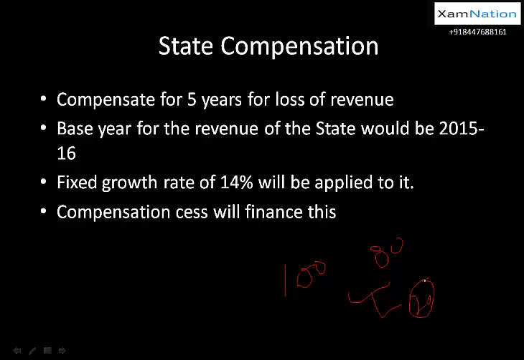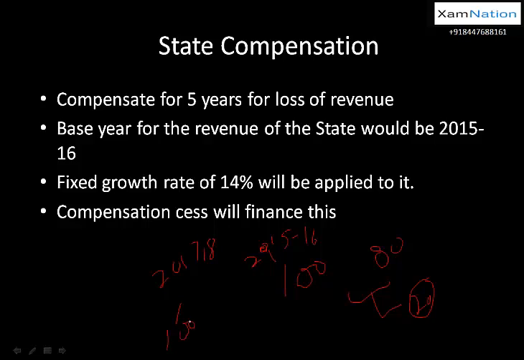Okay, so not in the beginning, it will be 100% for the 3 years, then 50%, then there is a certain amount of declining trend. So for us what is important is that whatever gap there is, that is your shortfall, and that would be paid by the central government to the state government. Okay, and 2015-16 का let's say 100 rupees हुआ 2015-16 में. Okay, so now let's say this year some state is having 100 rupees of tax, and this year, that is 2017-18 में, let's say they are earning 100 rupees.